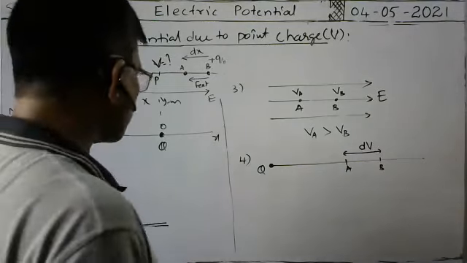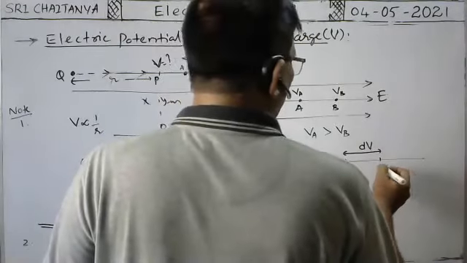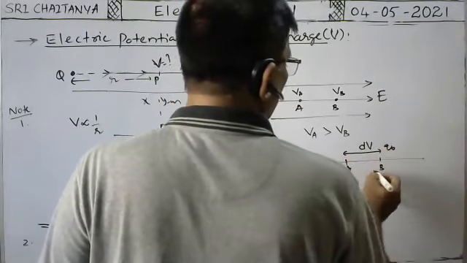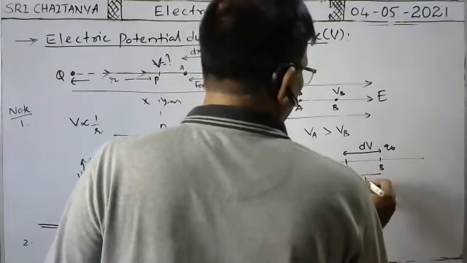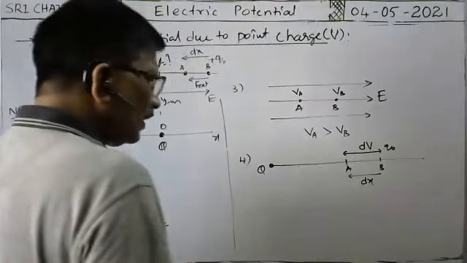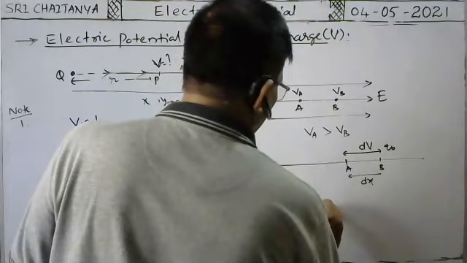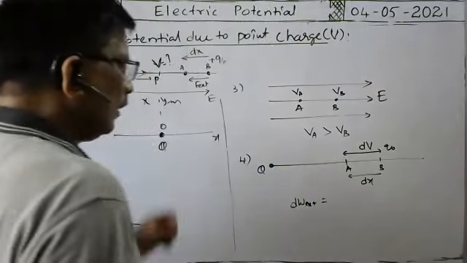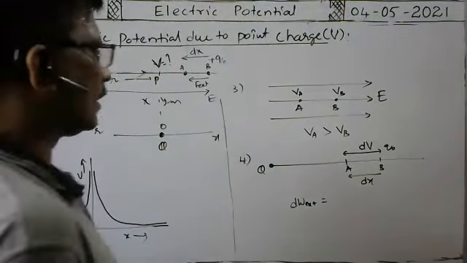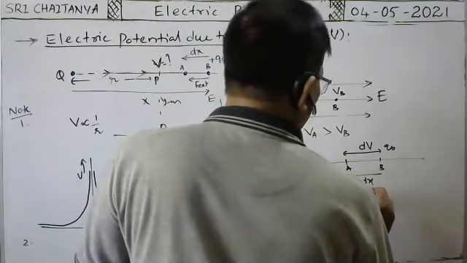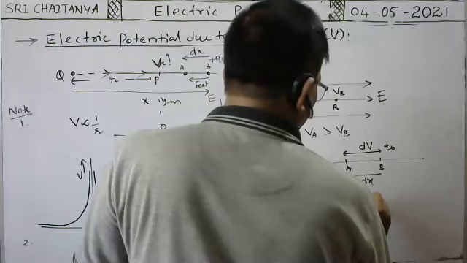Previously we got, in order to move the charge Q0 from B to A through a small distance, say dx, the amount of external work done, dW external, is equal to F external into dx.